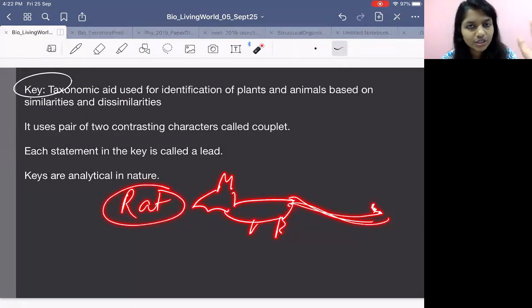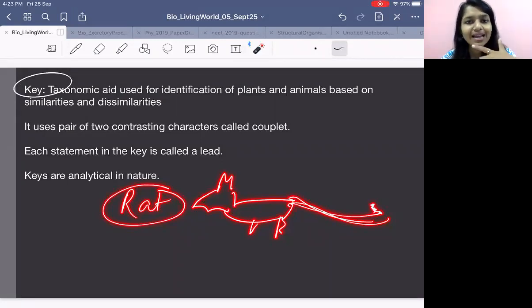It is not fish. Now you will check for amphibians. Can they live in water as well as land? Your answer will be again no. Then you will say no, no, no. It cannot live, so I will reject. It will not be in the amphibian group.